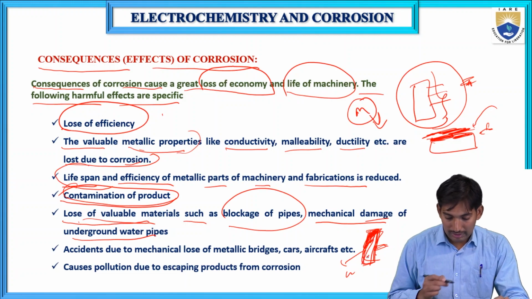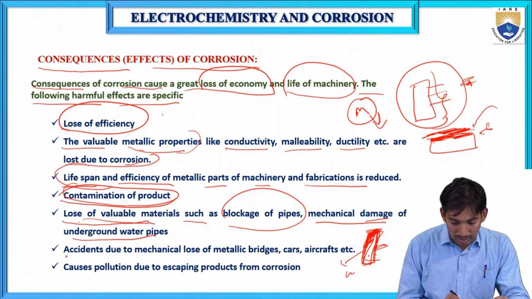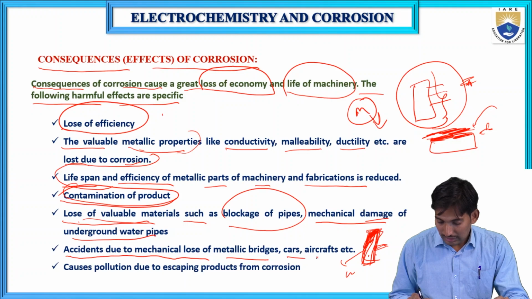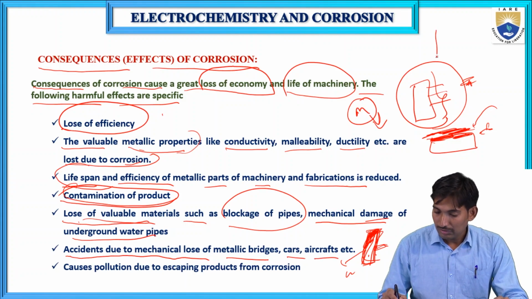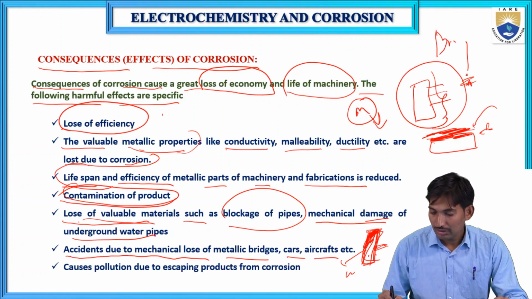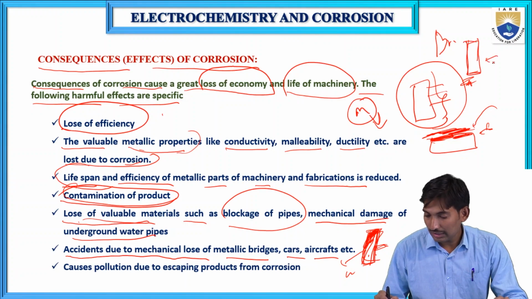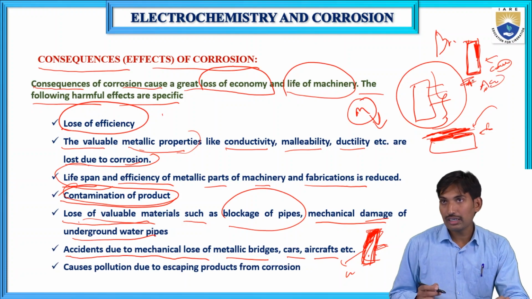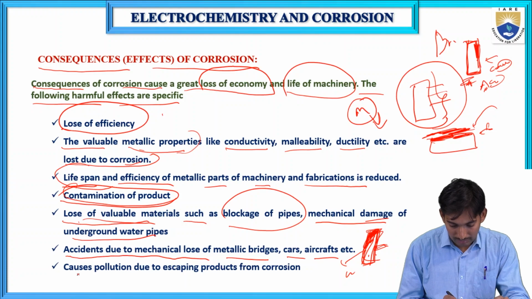Accidents due to the mechanical loss of metallic bridges, cars, aircrafts. All the bridges are made of metals. So, if the metal gets corroded, then the lifetime of this metal decreases and accidents will take place. This is the great loss from corrosion.